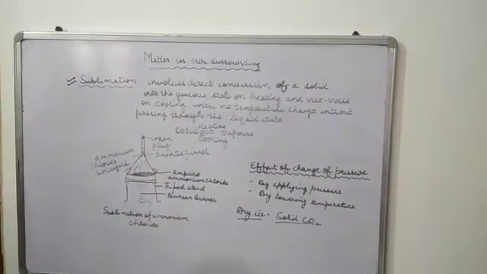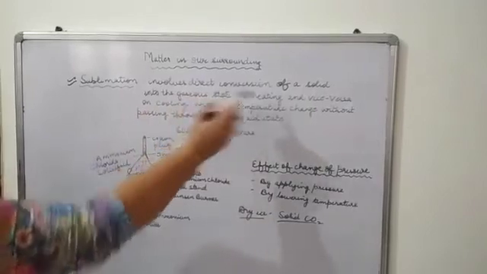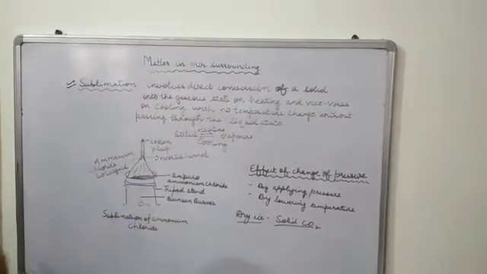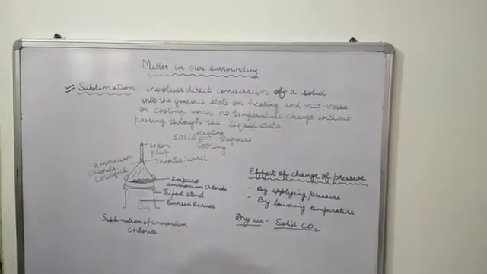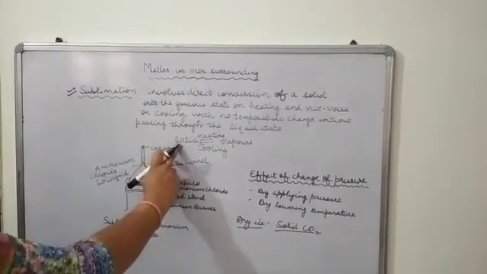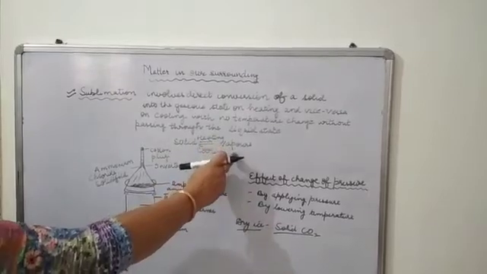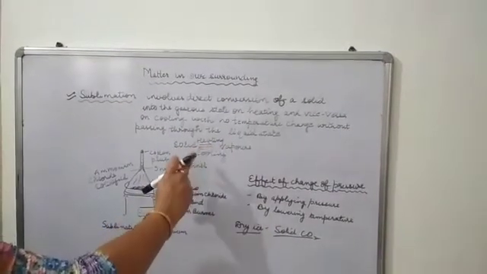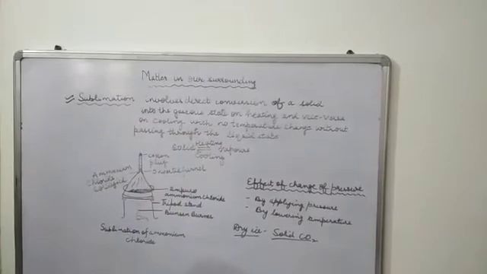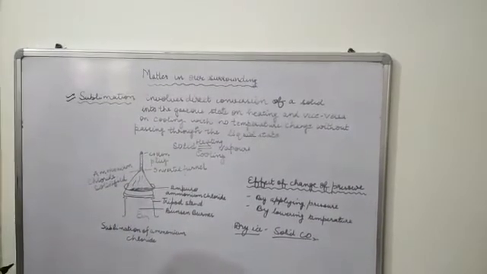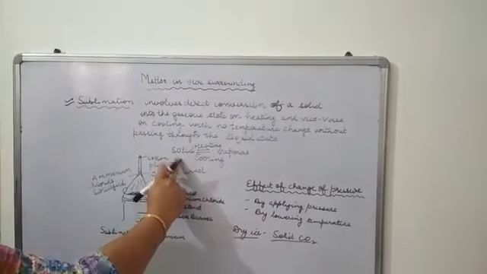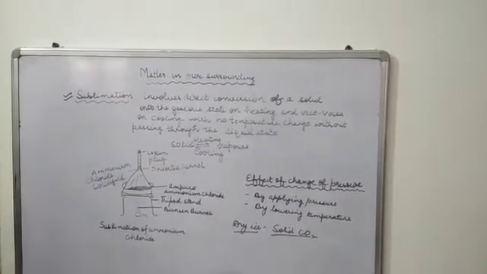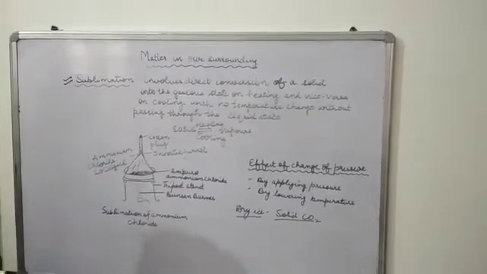Sublimation is a process which involves direct conversion of solid into gaseous state on heating, and vice versa on cooling, with no temperature change, without passing through the liquid state. If a solid changes directly into vapors without going into liquid state on heating, that is sublimation. And vice versa, vapors on cooling directly changing into solid state is also sublimation, right? Ammonium chloride and naphthalene balls are examples.